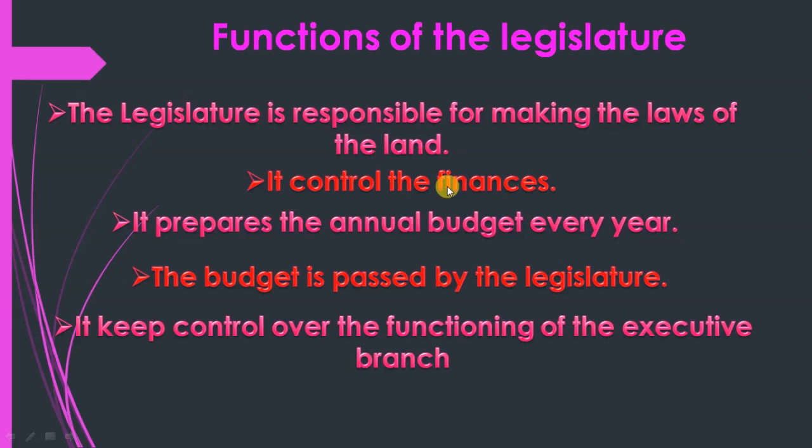It prepares the annual budget every year, and the budget is passed by the legislature. It keeps control over the functioning of the executive branch. So this branch is responsible for the annual budget.